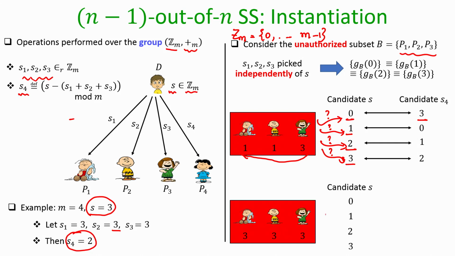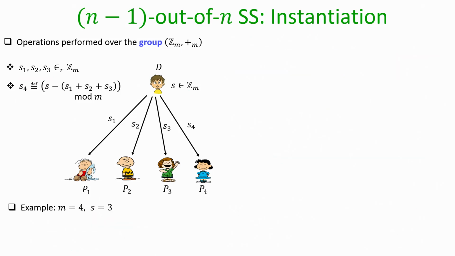Now, can it be the case that these 3 shares are actually for the secret being 0? Yes, provided the fourth share would have been 3. Can these shares 3, 3, 3 be the shares for the secret 1? Yes, provided the share S4 is 0 and so on. So, again this time all candidate secrets are possible from the viewpoint of the parties in B, and hence the parties in B do not learn anything.